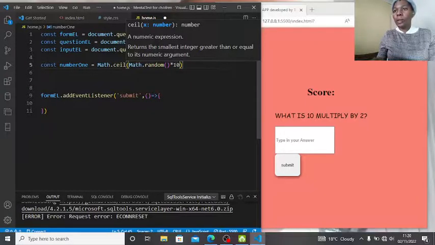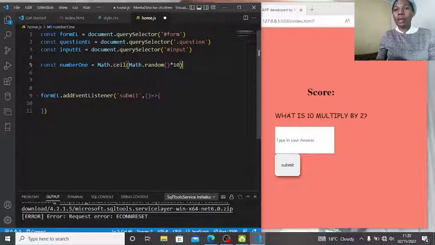This will give us a random number. To check, you can console log num1, then you'll keep on getting random numbers.